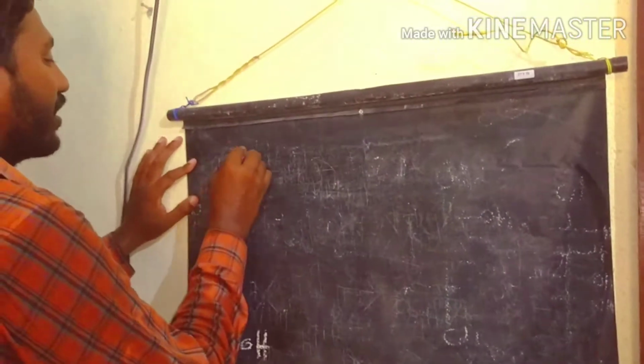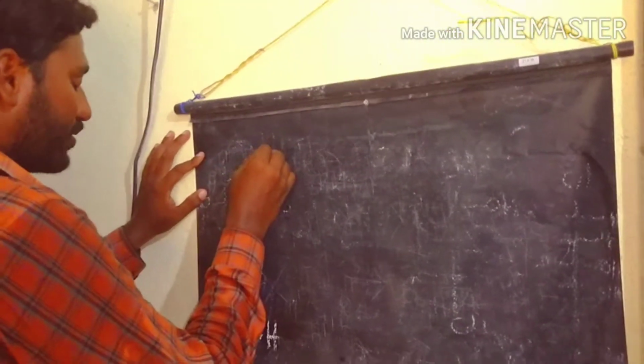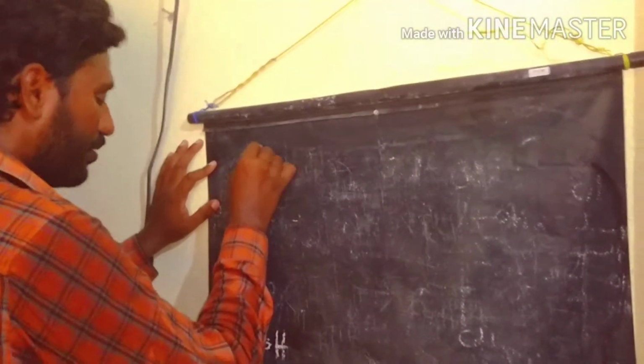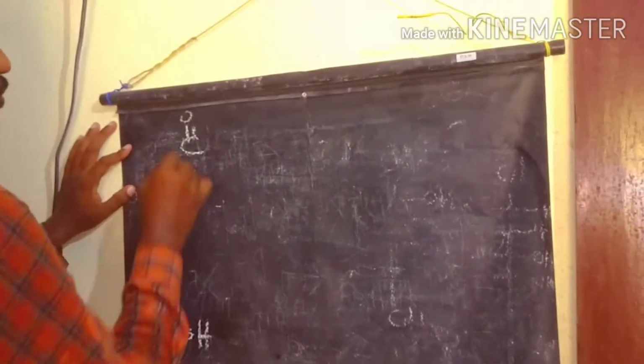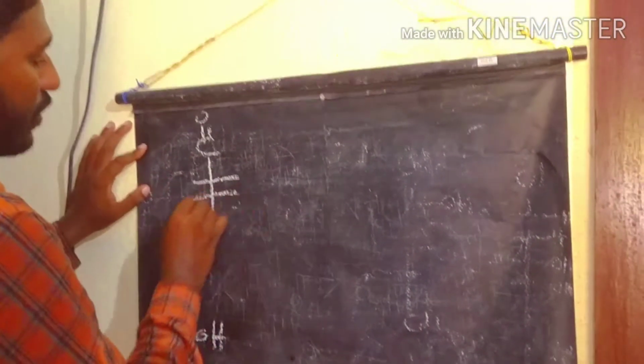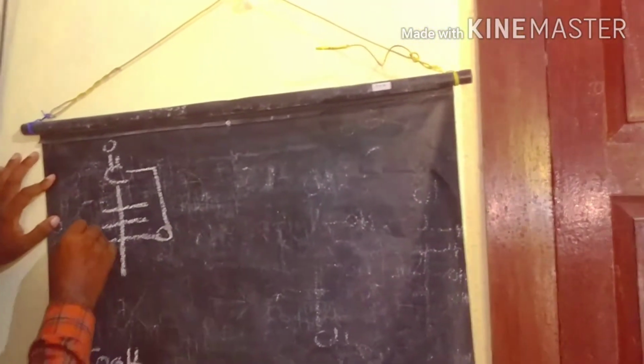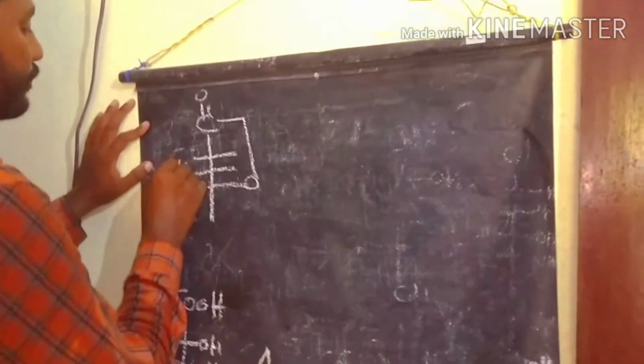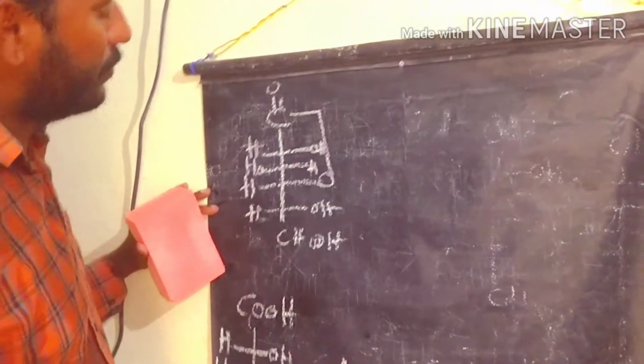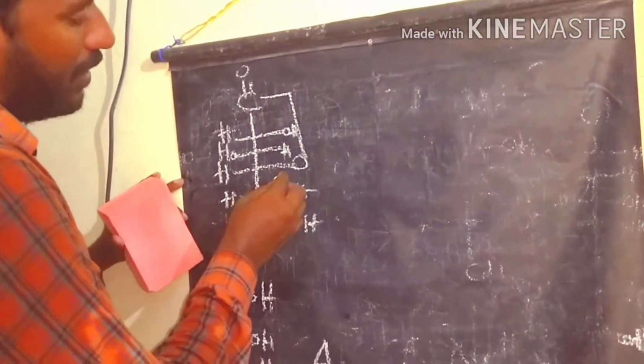After that, hydrolysis in acidic medium gives gluconic acid as the product. Heating this gluconic acid forms the gamma lactone.